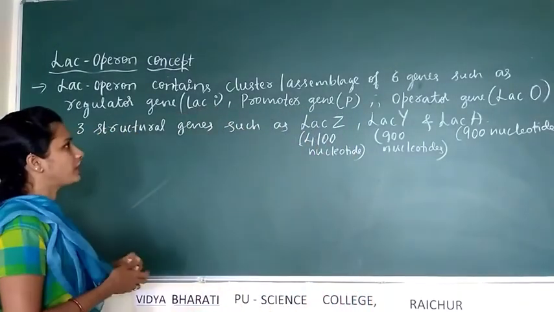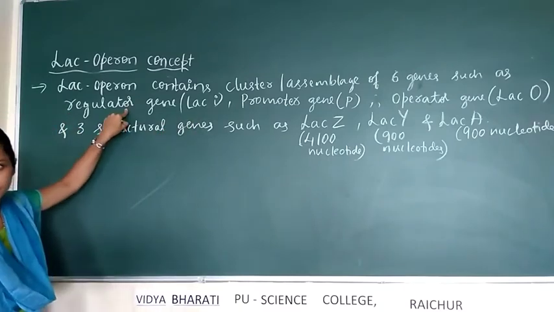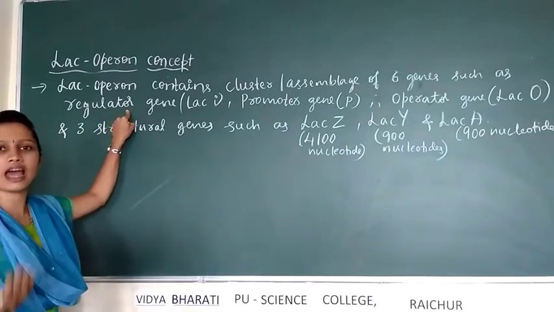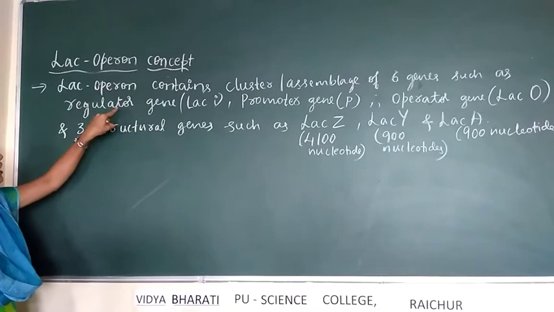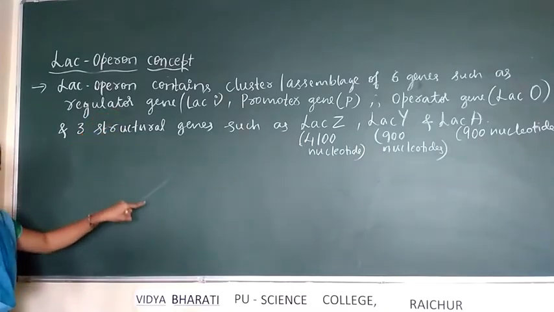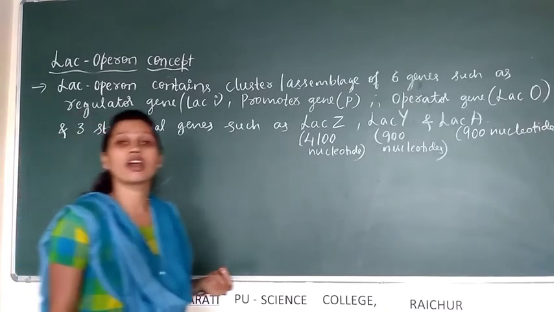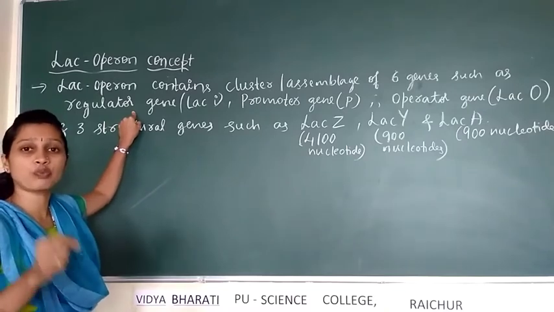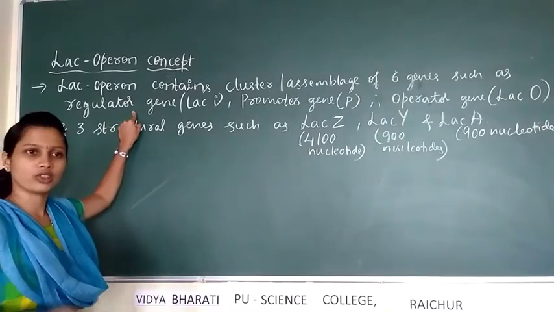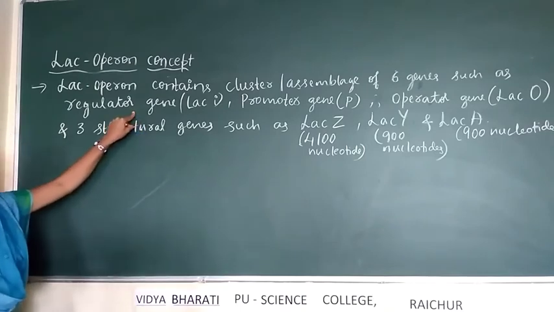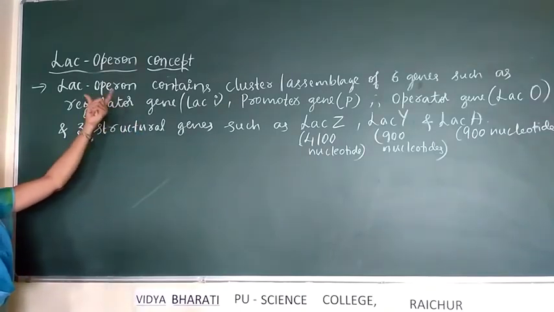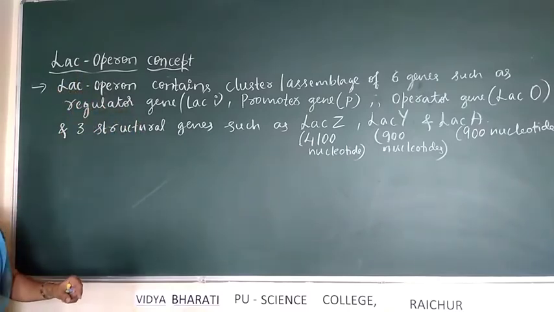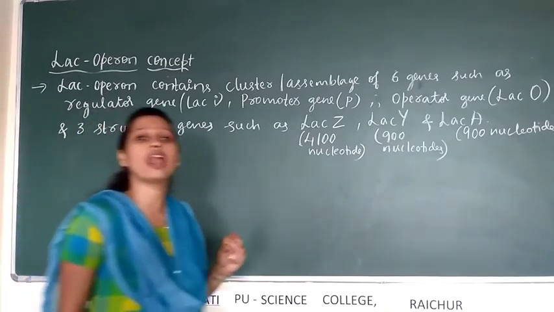The main function of the regulator gene: it continuously, in the presence or in the absence of lactose, undergoes transcription and translation and finally produces a repressor protein. The expression of the regulator gene is not affected by the presence or absence of lactose.